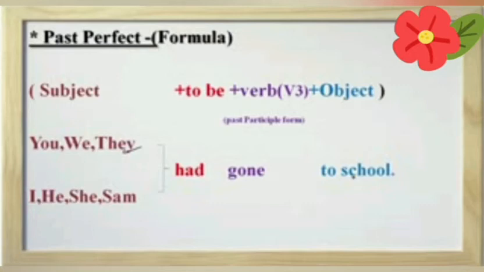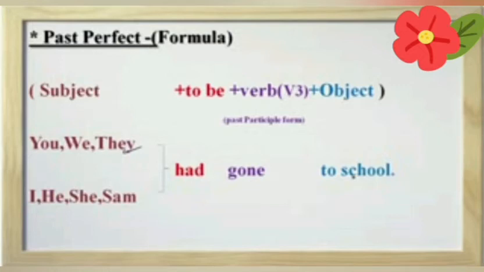Here we have an example. You had gone to school. If we have subject they, then we have to write they had gone to school. We had gone to school. If we have singular subjects, then we use had again.